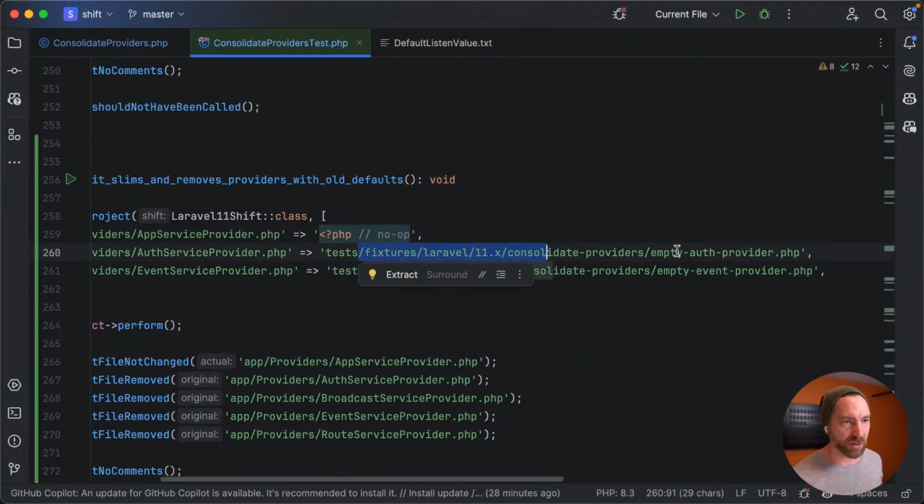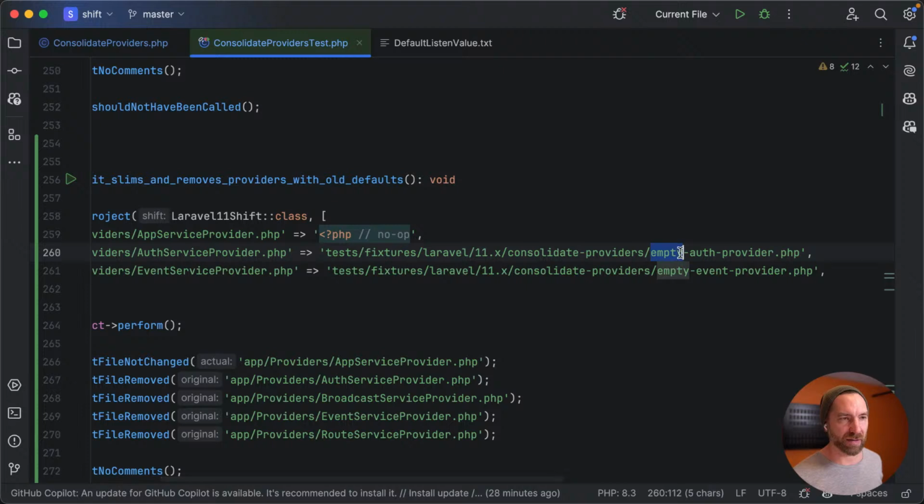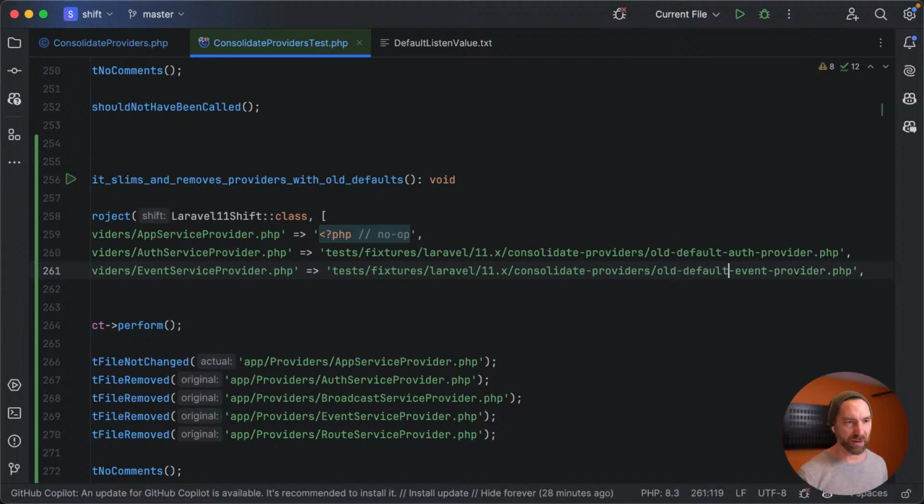So we have this fixtures directory, and what I'll say here is old default auth provider. That's fine with me. What is going on here? I went into some kind of copy paste mode there.